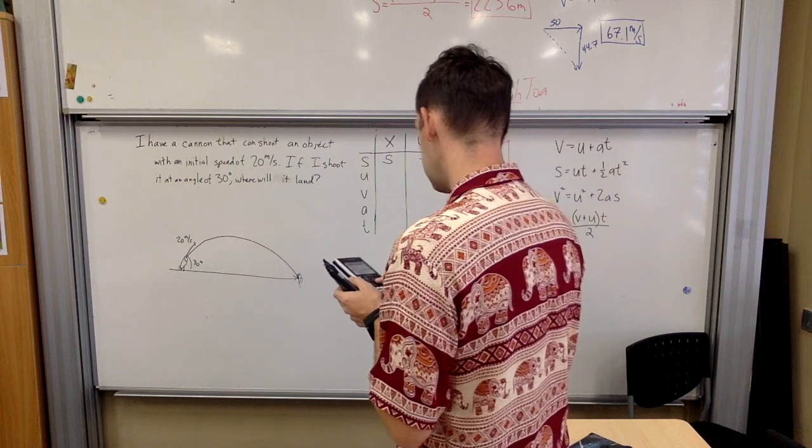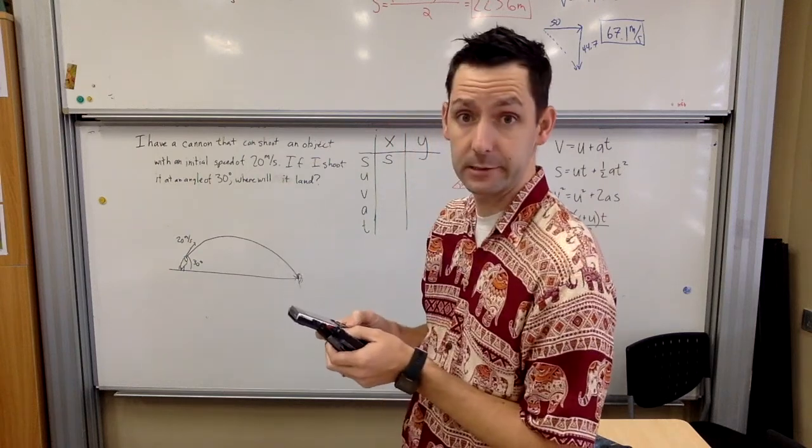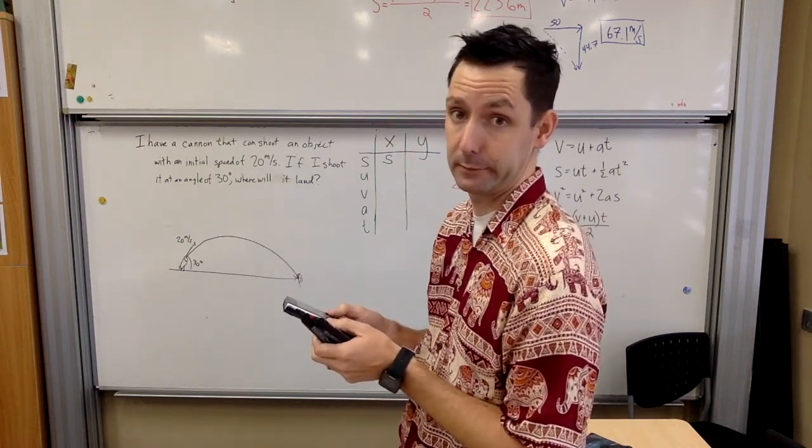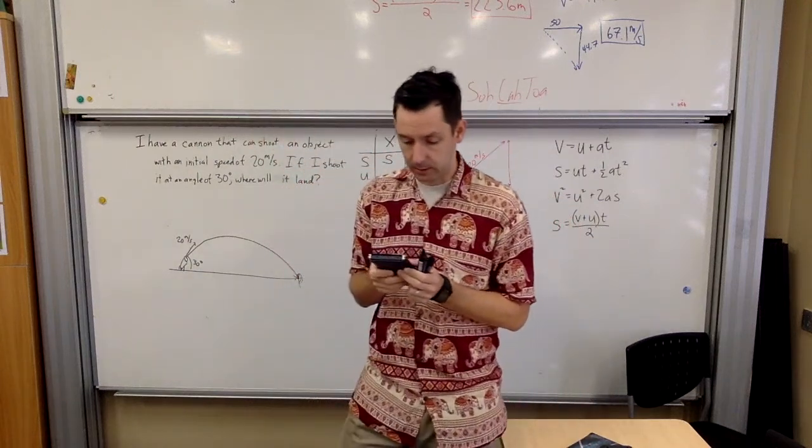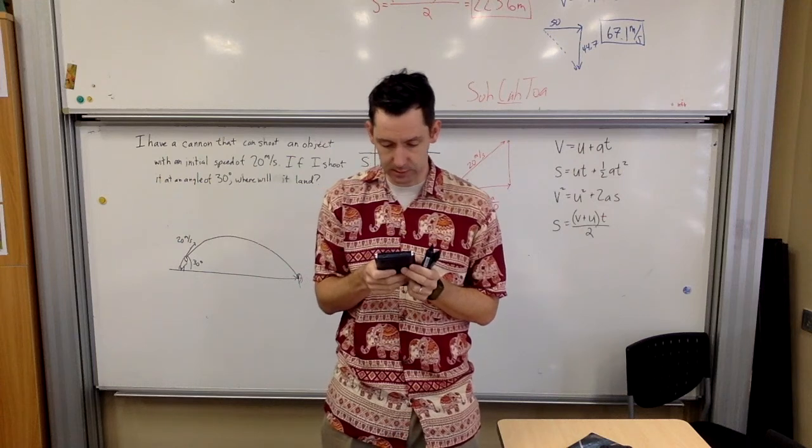Oh, because it's in radians. Oh, that was dumb. It should have been a degree, shouldn't it? Oh, at the power, yes, that was 30. All right, so now we got to go back to degrees.